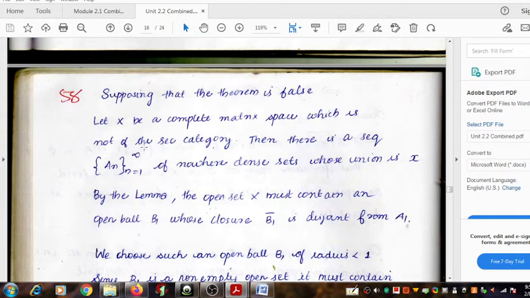What does it mean? If it is of the first category, then you should recall that a metric space of the first category can be written as the union of a countable collection of nowhere dense sets.